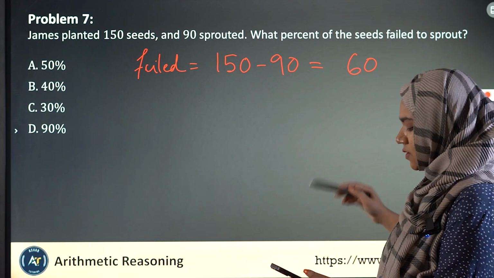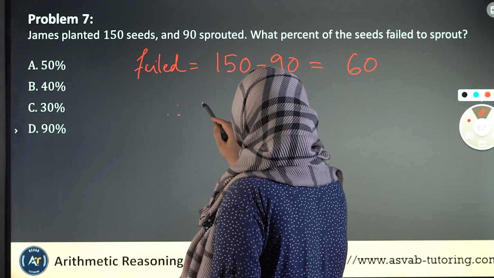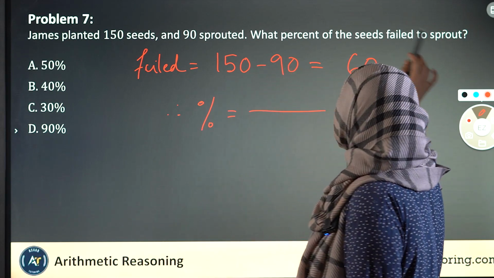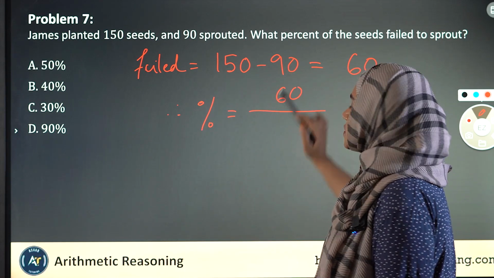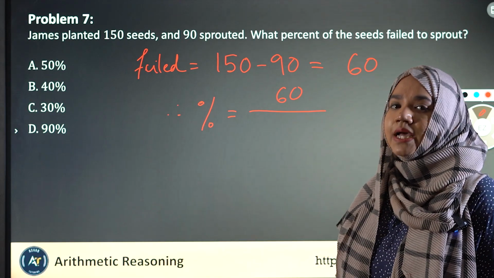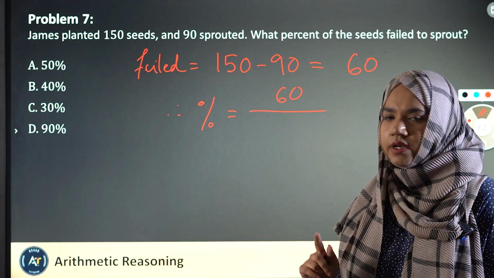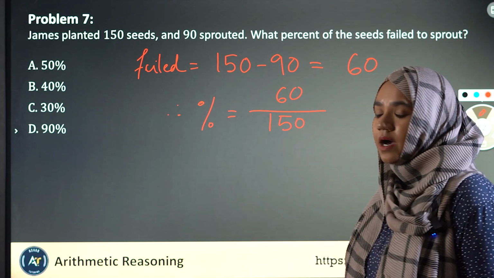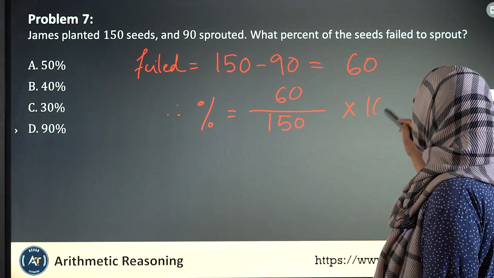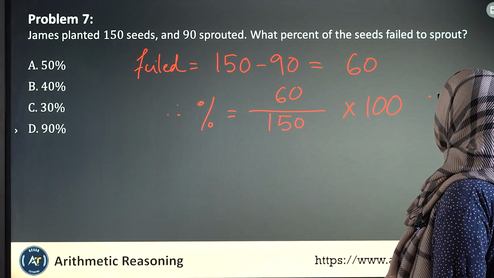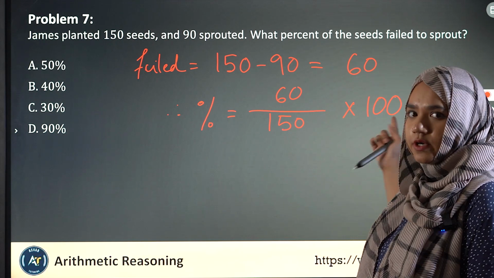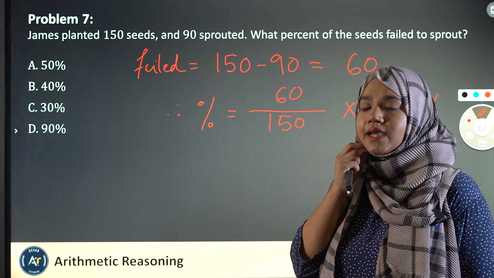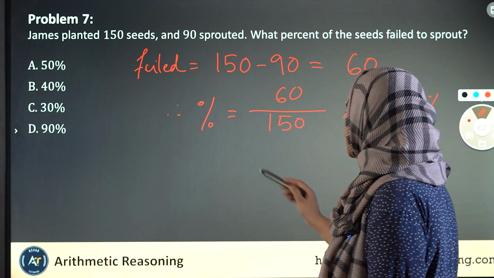What's the percentage of the ones that fail to sprout? So for any percentage-based math, whatever the question says is going to be the numerator. So fail to sprout is going to be the numerator. And the denominator is always going to be the total number. So total number here is 150 seeds. So it's going to be 150 in the bottom. And then we are going to multiply it by 100. And just put the percentage sign as it is. Don't put it in your calculations, by the way. It's just going to be there because we need to find out the percentage, right?